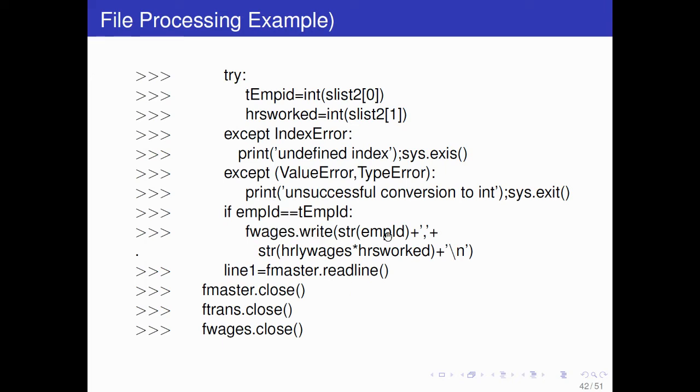So f3 dot write, to write employee id, then comma, then in string form you will print hourly wages into hours worked, okay. Like hourly wages is 30 and hours worked is 245, it will be multiplied and written in the third file. Then again you will read the next line.